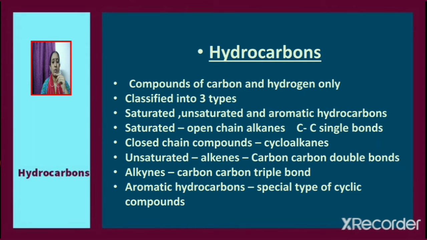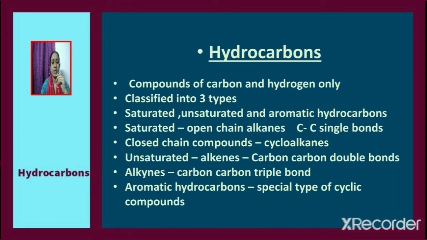We shall now move on to the next chapter, hydrocarbons. Hydrocarbons are compounds of carbon and hydrogen only. Hydrocarbons can be classified into three types: saturated, unsaturated, and aromatic hydrocarbons. Alkanes are saturated hydrocarbons. They are open chain compounds, and alkanes contain carbon-carbon single bonds.